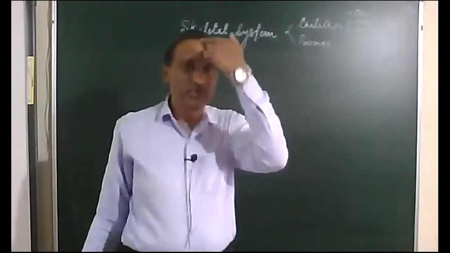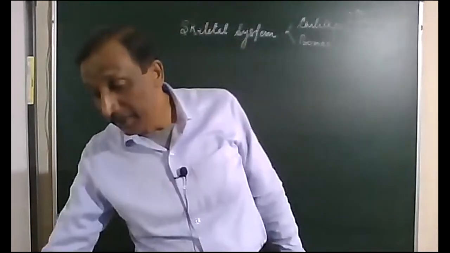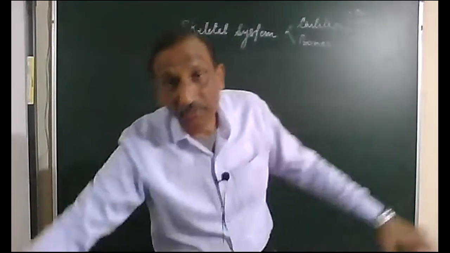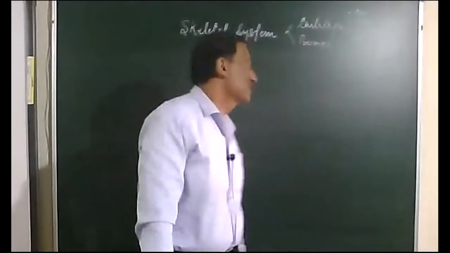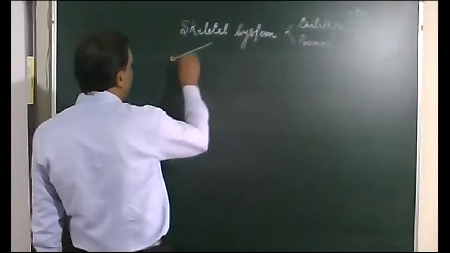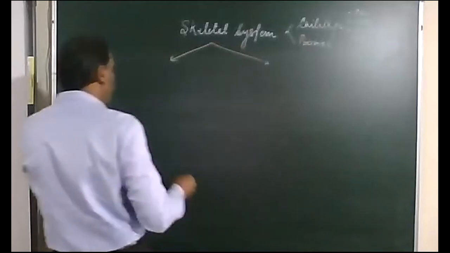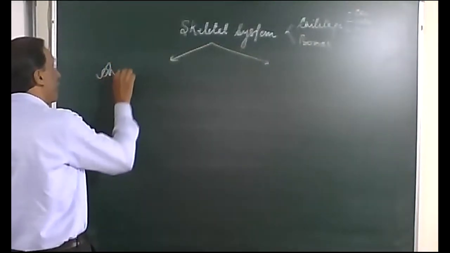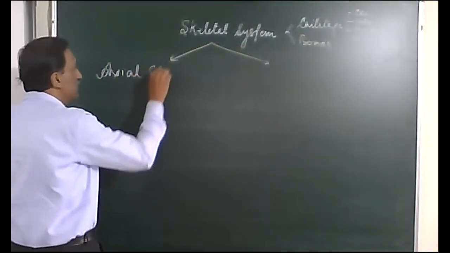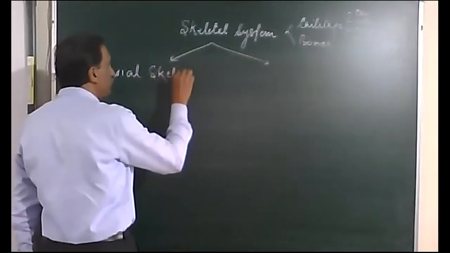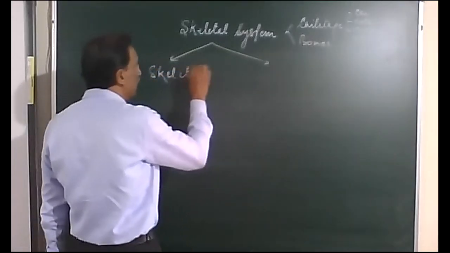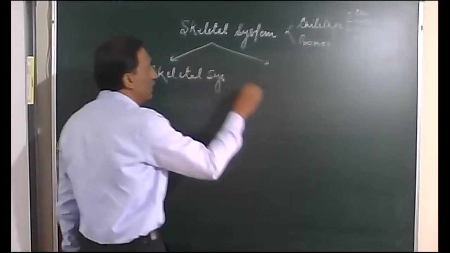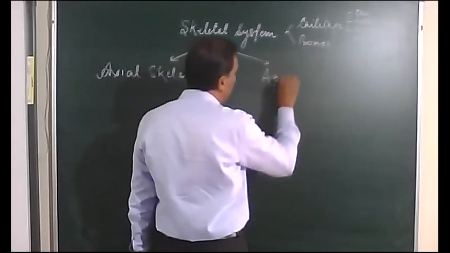Axial is that which is found in the central axis, and appendicular are those forming both the hands and legs. So the skeletal system is divisible into two: axial skeletal system and appendicular.